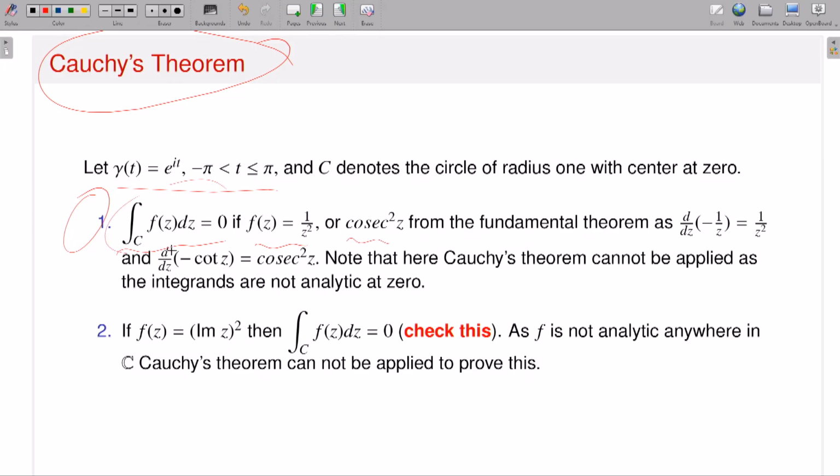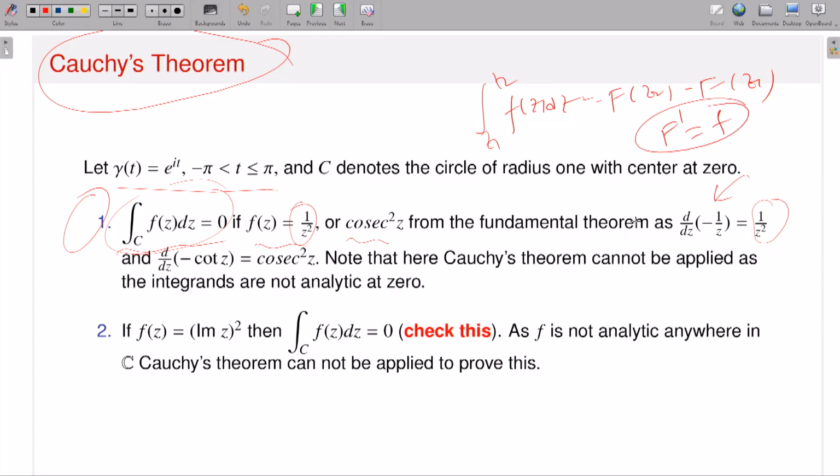That means either you can directly calculate the corresponding contour integration, because you know the parameterization of your contour and you know your function, that is one way, or you can use some theorem. For example, consider 1 by z squared. Since 1 by z squared has an antiderivative, d/dz of minus 1 by z, I already said that if your function small f possesses an antiderivative, then the integral from z1 to z2 of f(z) dz is nothing but capital F(z2) minus capital F(z1), where the derivative of capital F is small f.